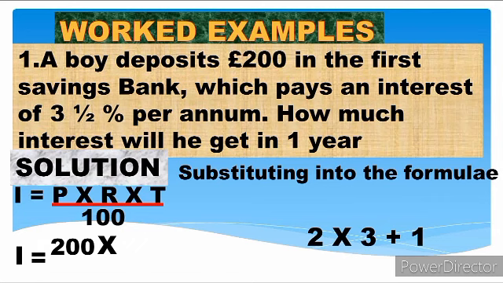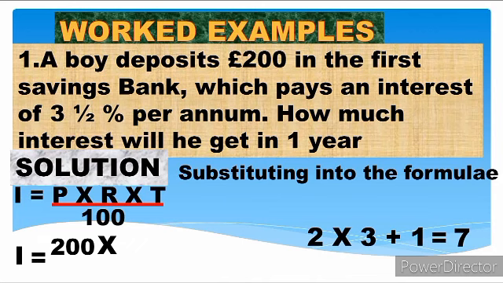So if I multiply our whole number by 2, which is the denominator, I have 6, plus my numerator, which is 1, I'll have 7. So my answer will be 7 over 2.